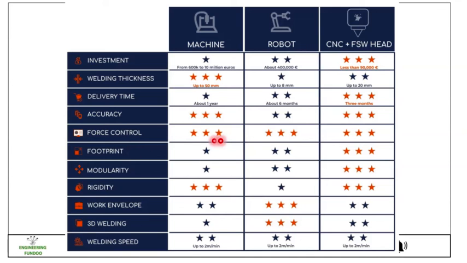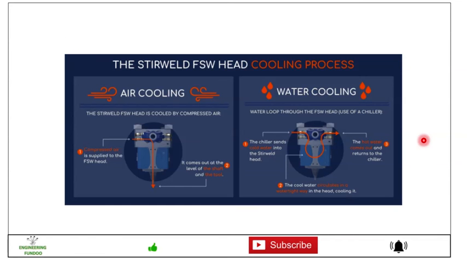And if we compare force control, then all are equal. If we talk of footprint, then this is more advantageous compared to machine and robot. Modularity point of view also it is good. Rigidity point of view, it is also good. So these are the comparisons. Here you can see welding speed up to 2 meter per minute for machine, and it is also comparable, 2 meter per minute in CNC plus FSW head. So overall this is the comparison.